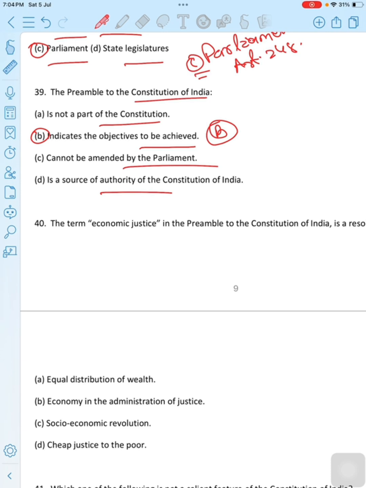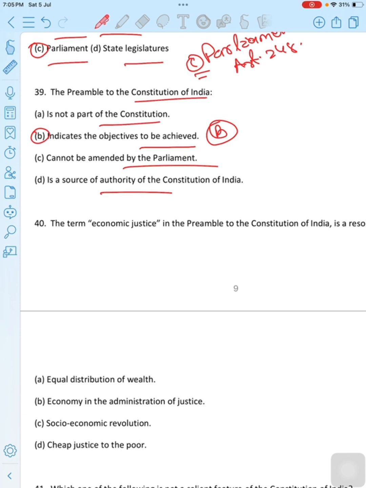The preamble to the constitution of India is an introductory statement that sets out the guiding principles and objectives of the constitution. It serves as a source of inspiration and guidance for the interpretation of the constitution and the governance of the country. The preamble indicates the objectives to be achieved such as justice, social, economic and political; liberty of thought, expression, belief, faith and worship; equality of status and opportunity; fraternity assuring dignity of the individual and unity and integrity of the nation. The other options are incorrect and the correct statement is the preamble is a part of the constitution.